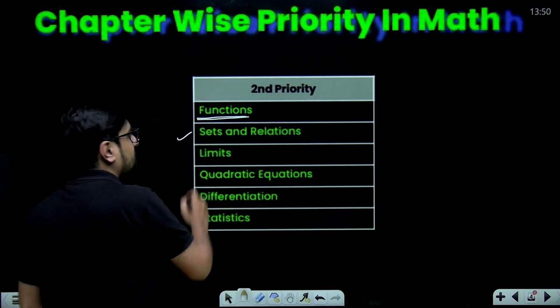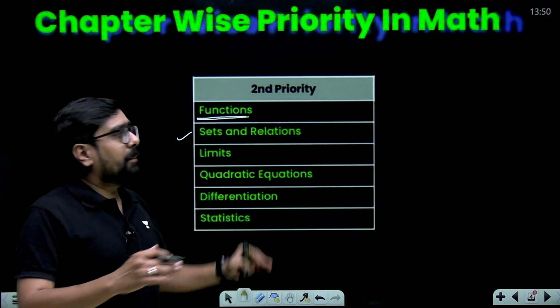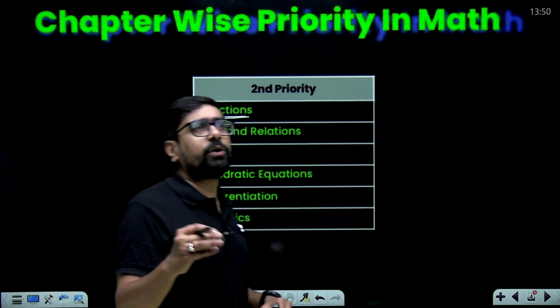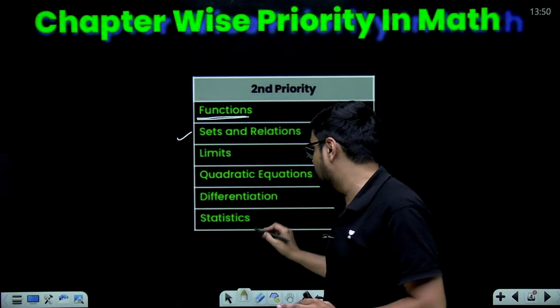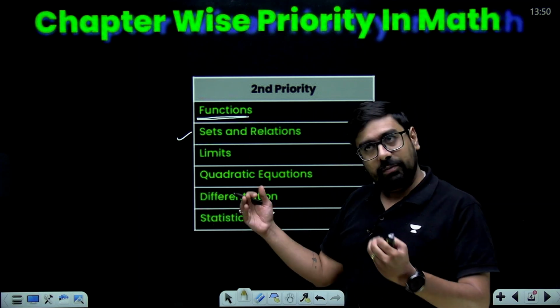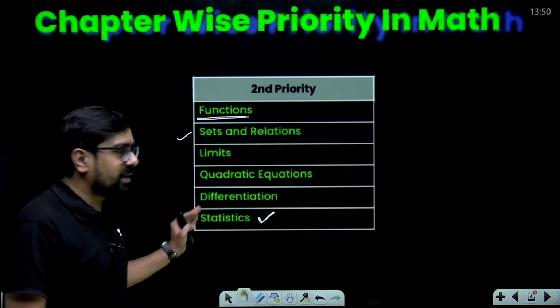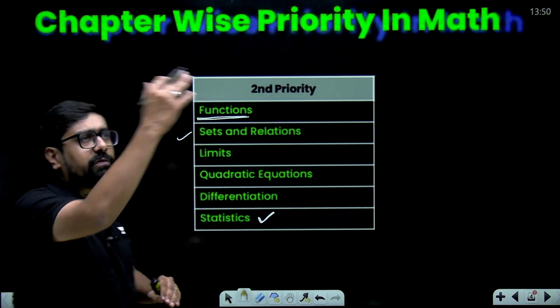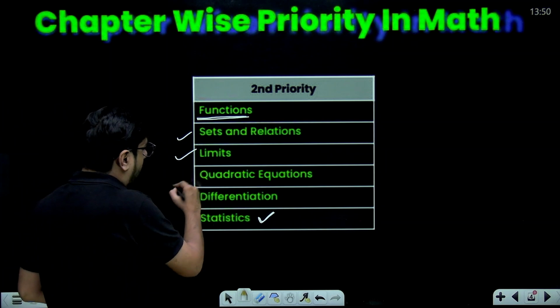Then comes sets and relations, an easy chapter, you can easily do it and you should cover it up, because second priority chapters are going to give you 30 plus marks. Statistics is a very important chapter, questions can be asked from this, and you can get a good score if you have command over statistics. You don't need to know much of the other things for doing statistics. Rest of the chapters are also easy.